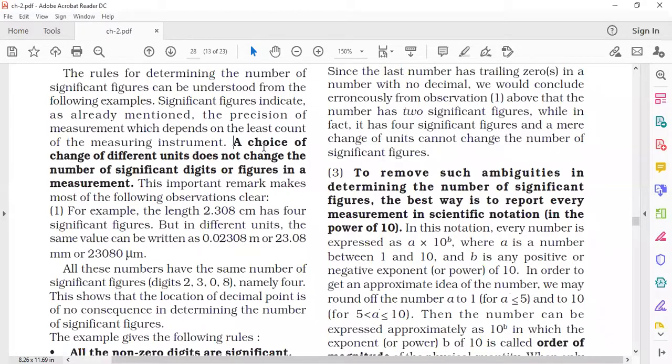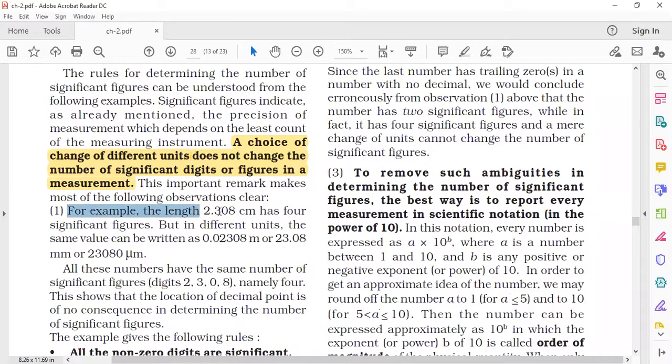A change of units does not change the significant digits or figures in a measurement. I repeat, a choice of different units does not change the significant digits. If you have measured in centimeter and convert into millimeter or micrometer, it will not affect your significant figures. Let me take an example.